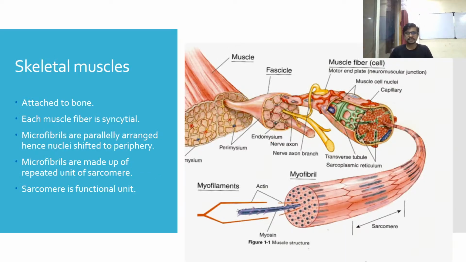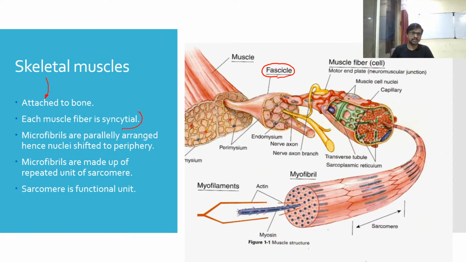So this is the diagram of skeletal muscle. This is the muscle. When we call it a muscle, it is a large group of tissue or a large group of cells. The fascicles mean the unit. This skeletal muscle is always attached to the bone, because they work with the bone. Each muscle fiber is a syncytial.